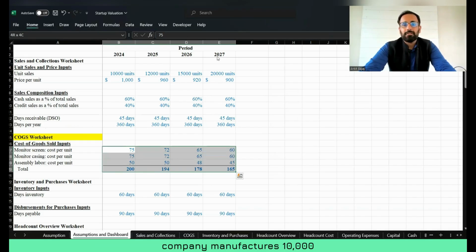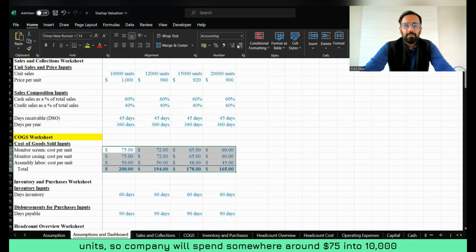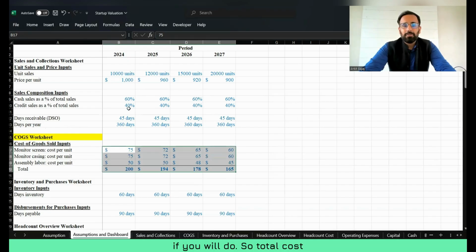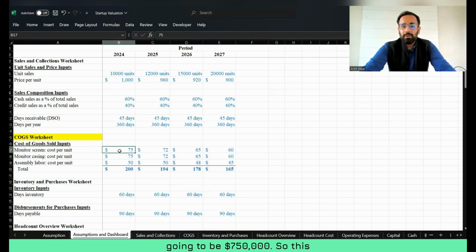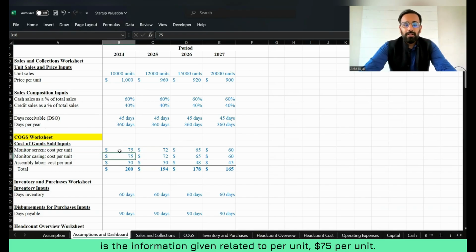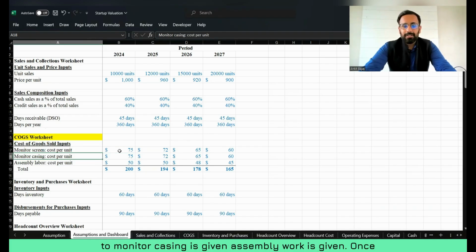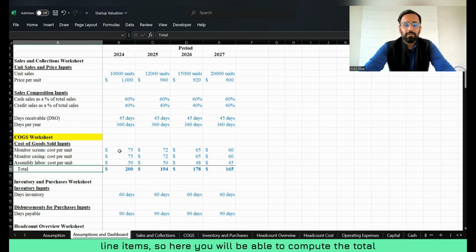So if the company manufactures 10,000 units, it will spend 75 into 10,000. So the total cost towards the monitor screen in the first year is going to be $750,000, right? This is the information given per unit, 75 per unit. Now, information related to monitor casing and assembly work is given. Once you do the total of these line items, you will be able to compute the total COGS, right?